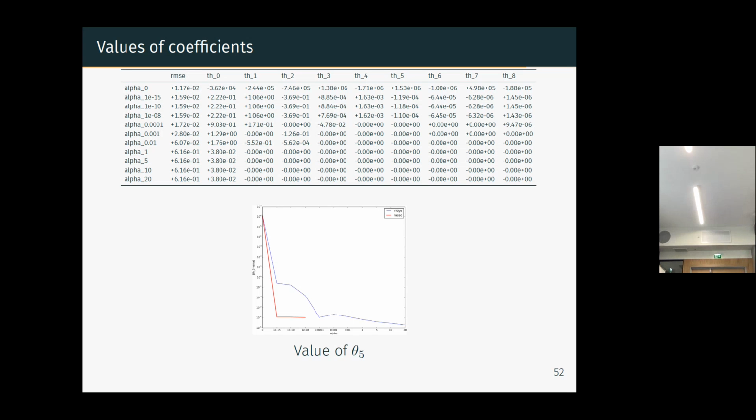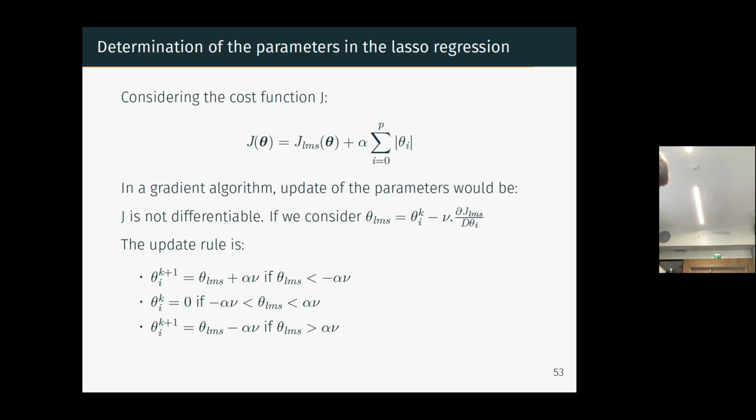So lasso is very efficient because it's a very good way to select input features. You have really selected the degrees here, depending on the strength of your regularization. And why is that? It's because of the update rule. If you look at the new value of the parameters, the update rule will depend on the value itself of the parameters.